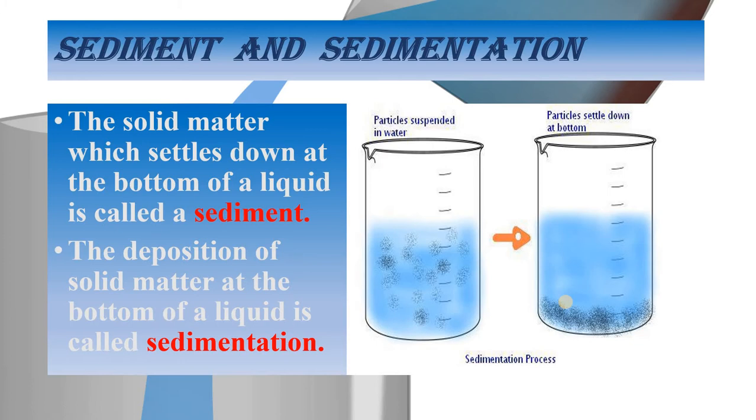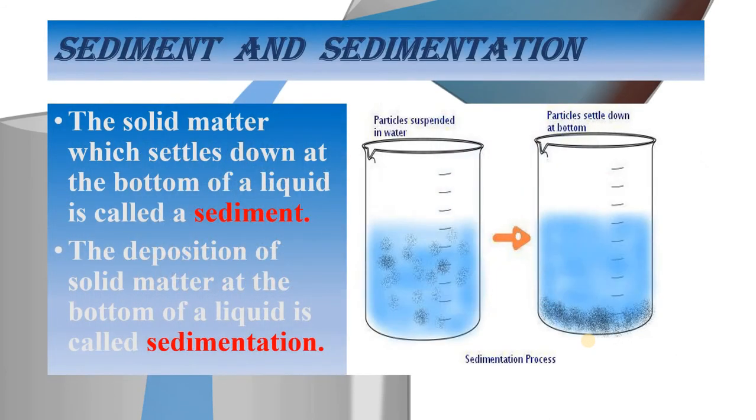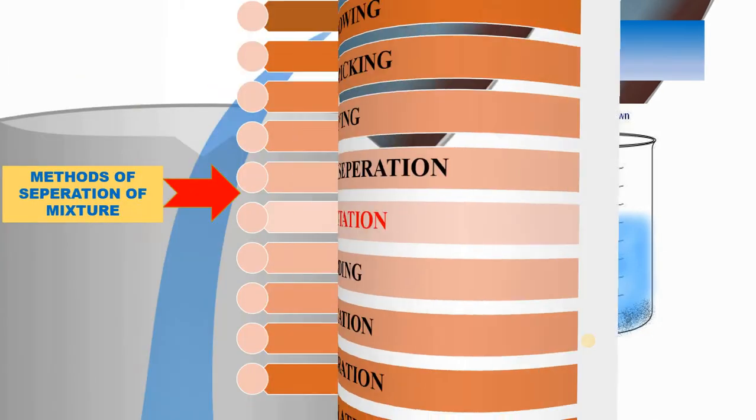Now, after sedimentation, we generally get two layers. What are the two layers? The upper layer is of the clear liquid. Here you see, this is the upper layer, it is of clear liquid, and the lower layer is the sediment. Now you can separate this clear liquid into another beaker by pouring. This pouring of liquid from a vessel without disturbing the sediment is called decantation.